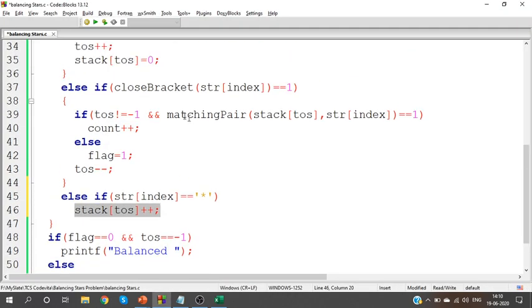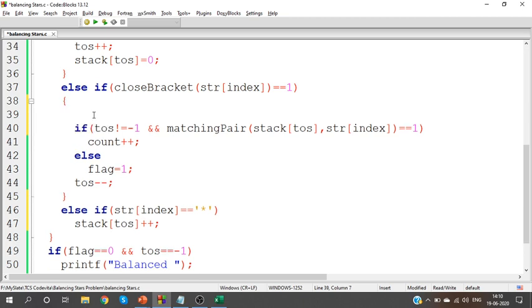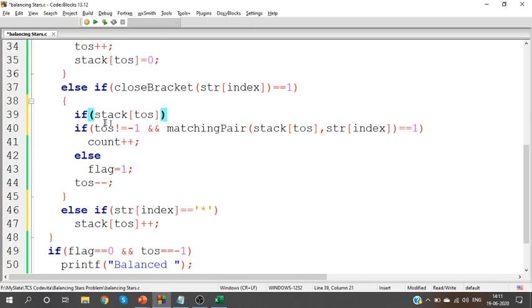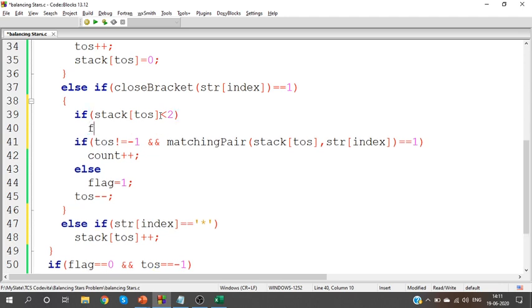So in your programming part, when you see a close bracket, check the top of stack value first. Because now the top of stack is not going to be an open bracket, first you'll get the count value, right? So take that count value, check whether it is greater than or equal to 2. If it is greater than or equal to 2, I don't have any issues. When do I have an issue? If it is less than 2, then flag should be set as 1. Can you understand?